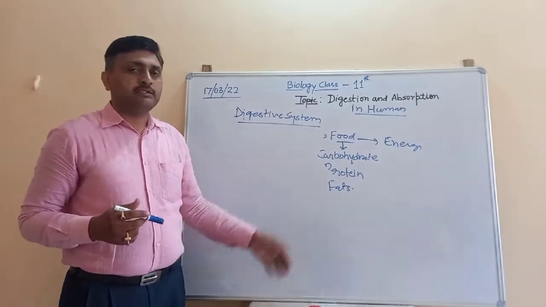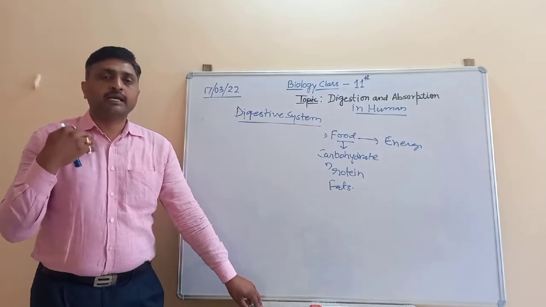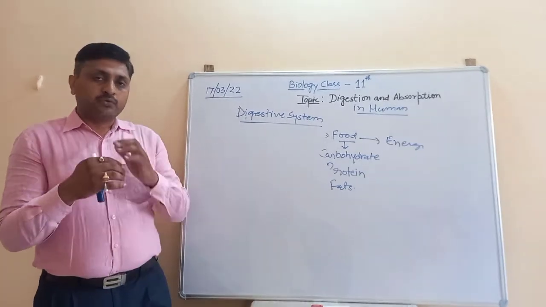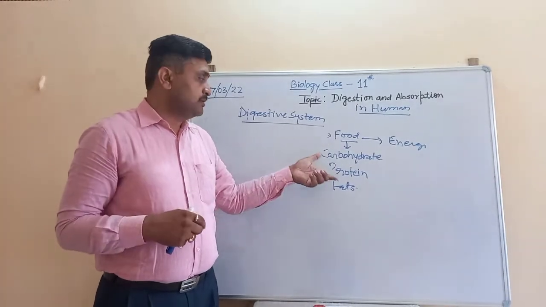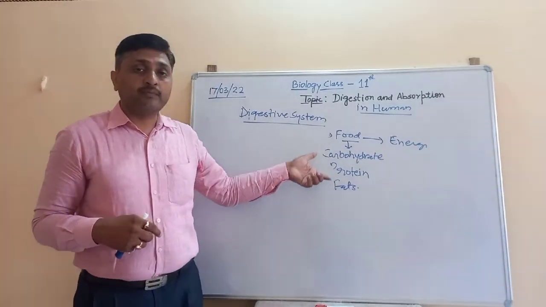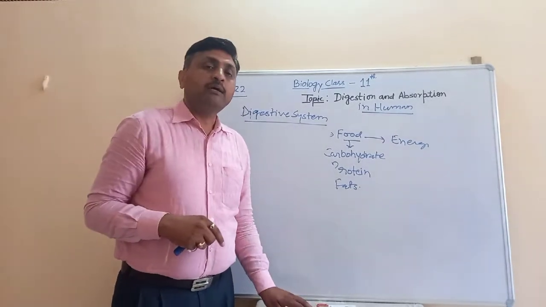After that, they are absorbed into the blood, so that this simple form of the food material can reach each cell with the help of the blood.